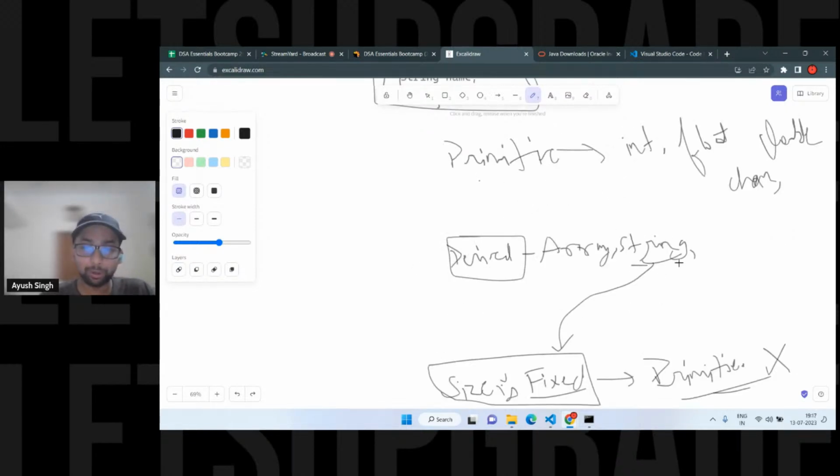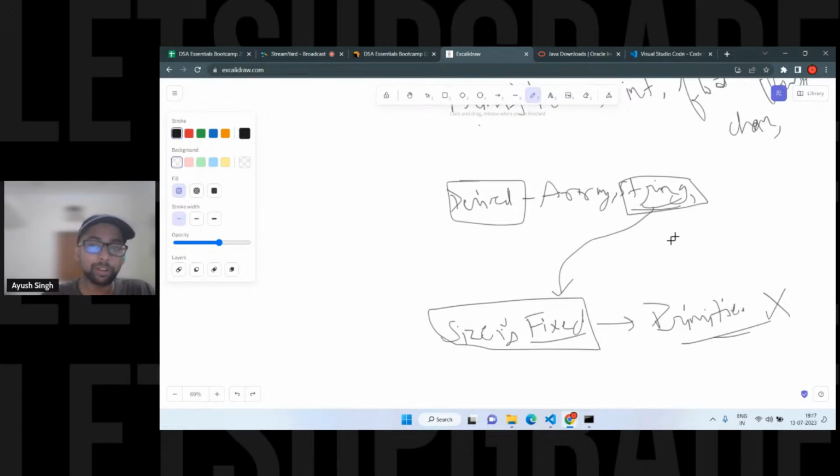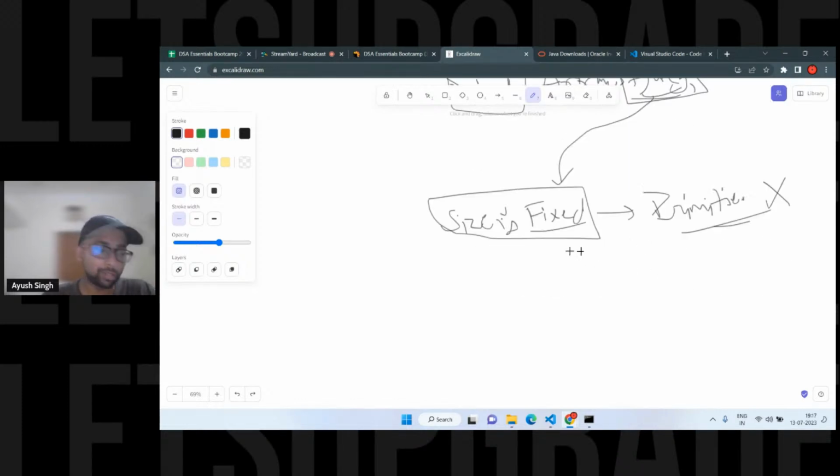At least you guys know, right? Because generally people confuse this string. They call it a primitive data type, which it is not. This is important in terms of interviews and your DSA, and if you're going to work in development, quite important. So can anyone tell me why the size is fixed but we cannot change it? We can create another variable with a different size. Reference data type. Okay.